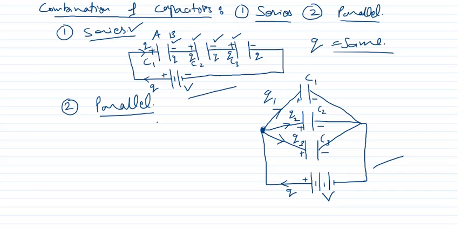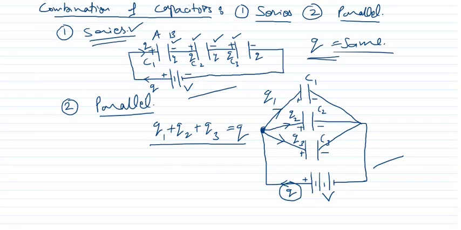It will divide in such a way that if we add all the charges, we get the total charge sent by the battery. So this is special about parallel combination. Here Q divides, but in series combination, Q remains the same.